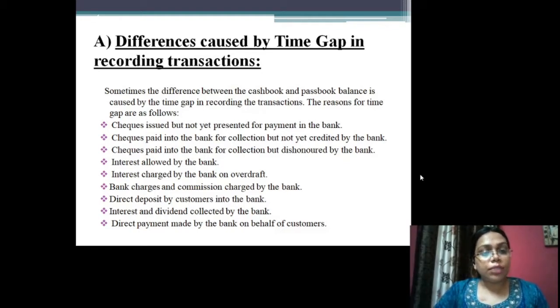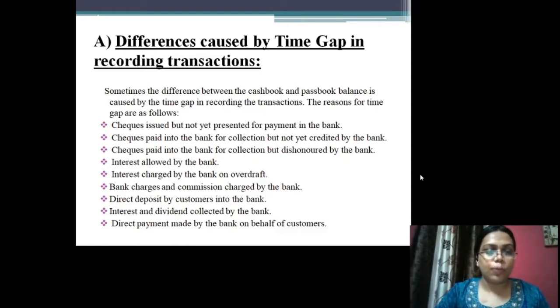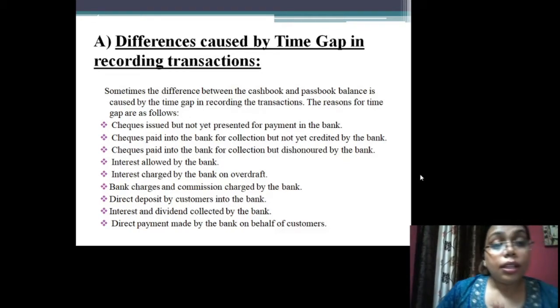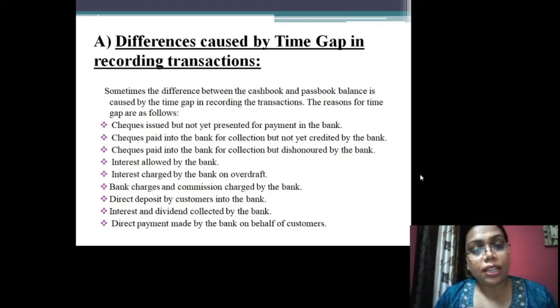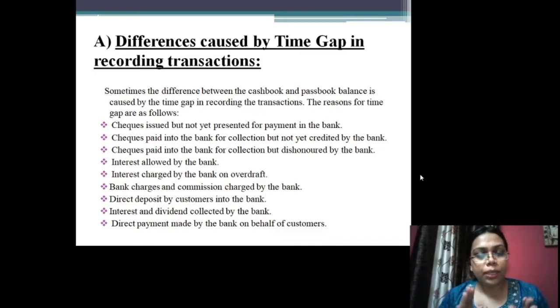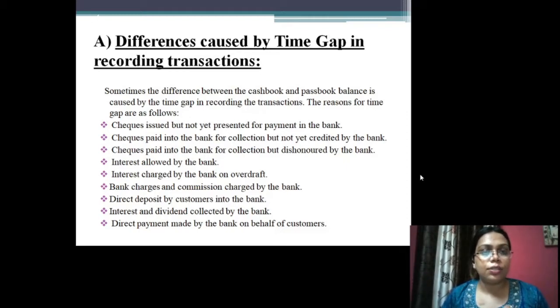Sometimes the difference between the cash book and the passbook balance is caused by the time gap in recording the transactions. What does time gap mean? That is the difference in timings of recording. There are some reasons due to which a time gap occurs.